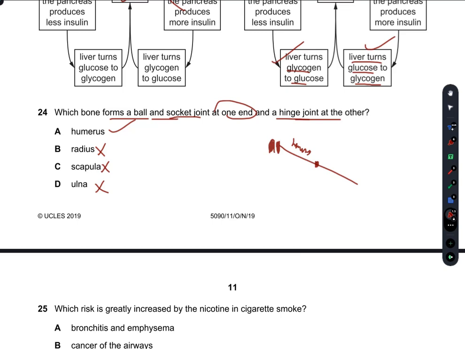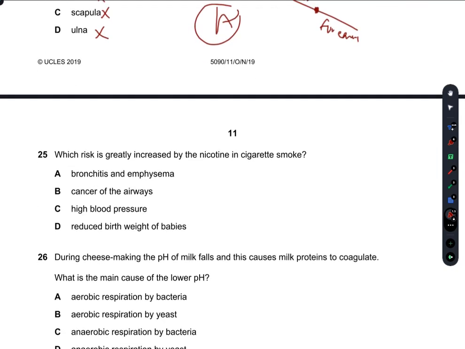At this point there is a hinge joint here. So humerus is responsible for the three-dimensional movement of our whole arm, whereas it is responsible for the two-dimensional movement of our forearm. So humerus is our right answer.